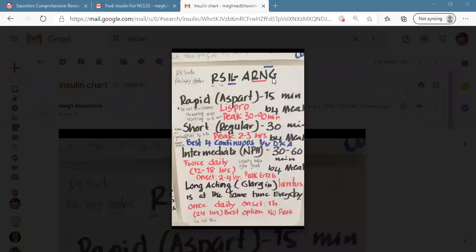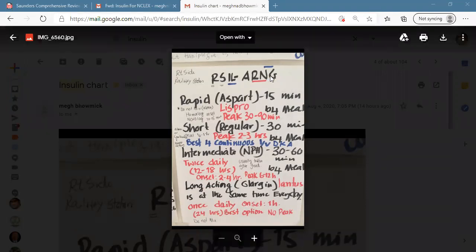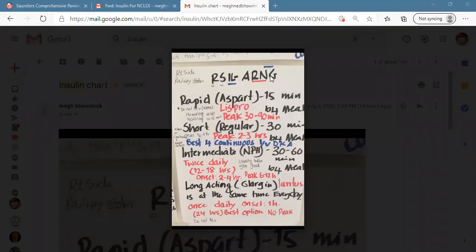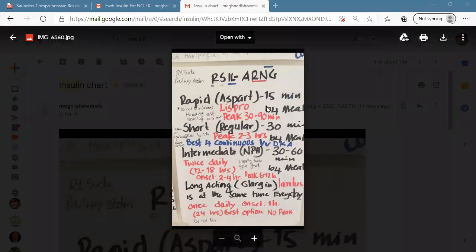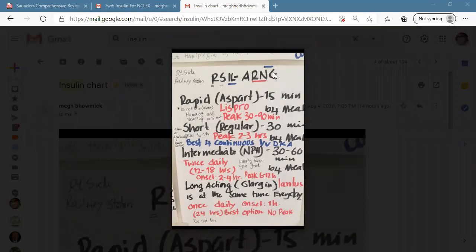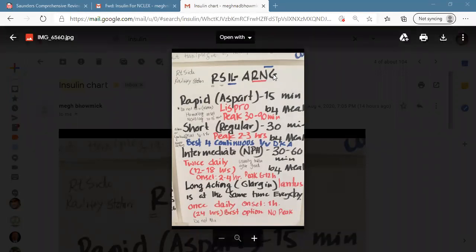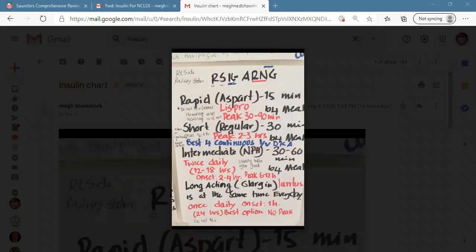Actually the name is Garlin, the lady, but I changed her name a little bit to Glargin. Glargin is the long-acting. So ARN, her name is Glargin, waiting in the rail station at Illinois. So rail station, Illinois, ARN Glargin is waiting for you.